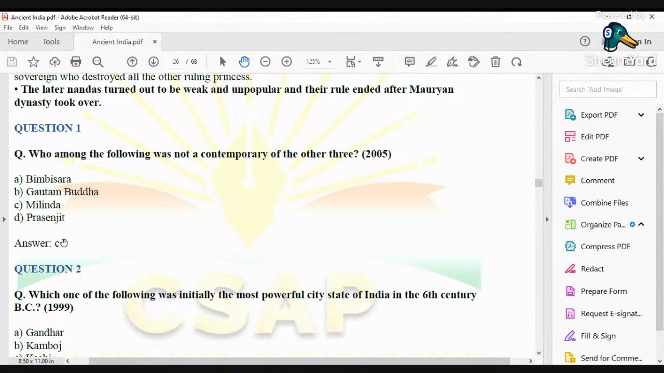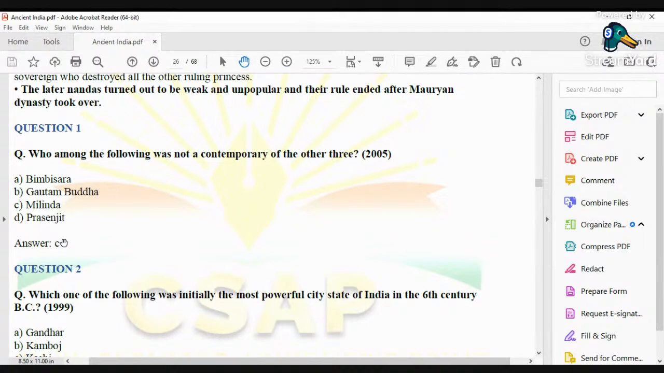And Milind was one of the Indo-Greek rulers who had his capital at Sialkot, which is in present-day Pakistan. So Milind was not a contemporary. To cut a long story short, Milind doesn't belong to the age of Mahajanapadas. Milind belongs to another time period in history, which is known as the post-Mauryan period. So Milind cannot be the right answer.